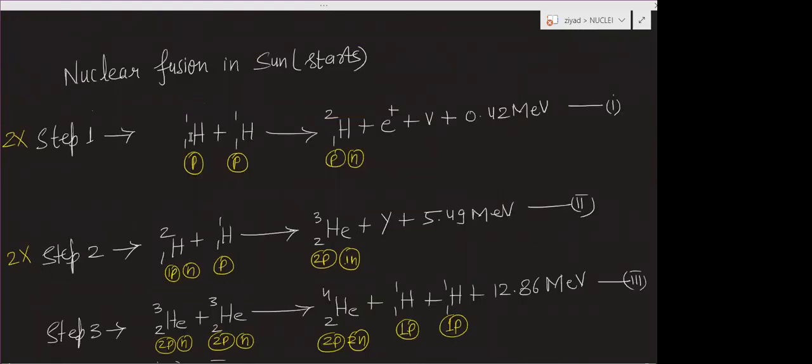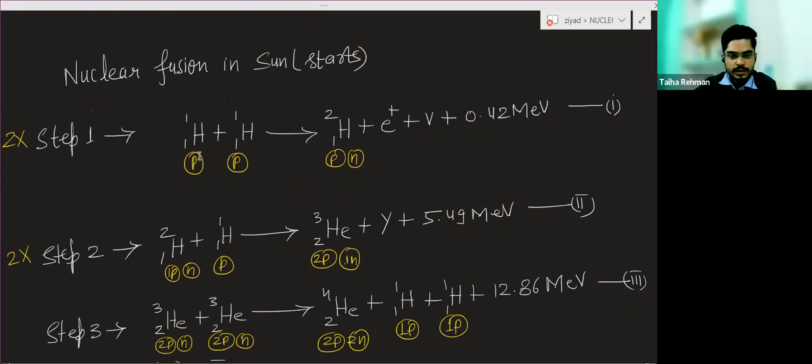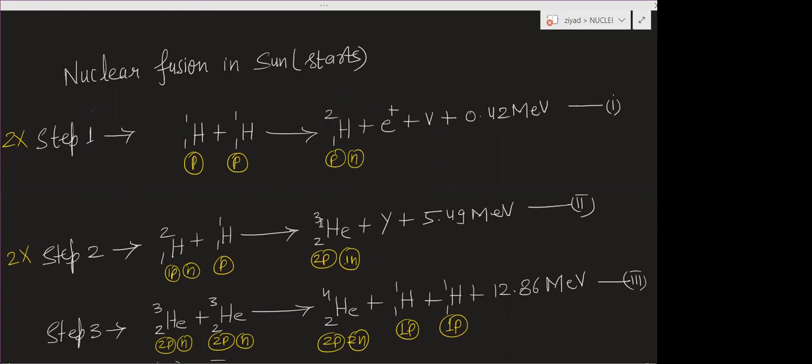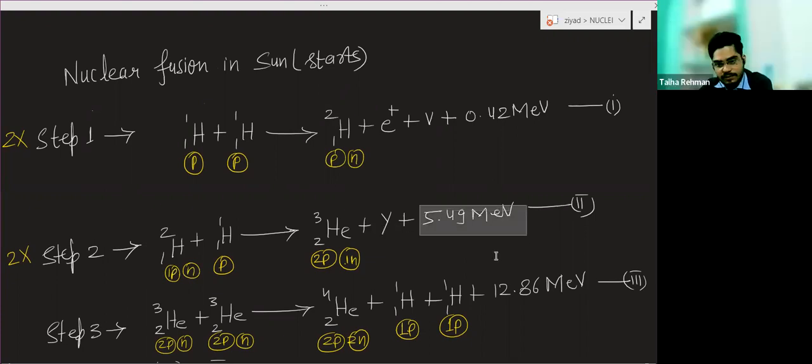These two hydrogen nuclei will combine, each hydrogen having one proton, and it will become 1H2, one positron, one antineutrino, plus this much energy, and this is having one proton and one neutron. Now this again combines with 1H1 and becomes helium 2 3, where this is the atomic number and this is the mass number, and after that there is a gamma particle, plus this much energy will be released.